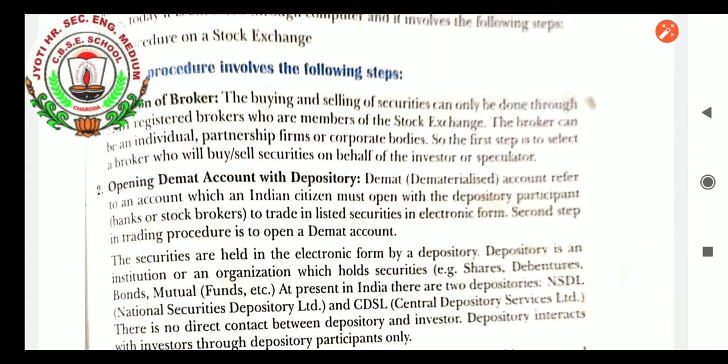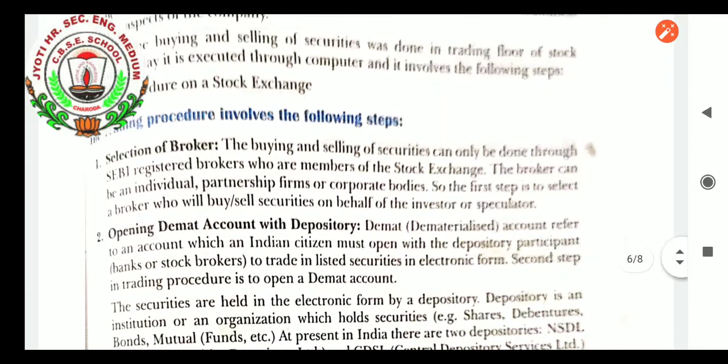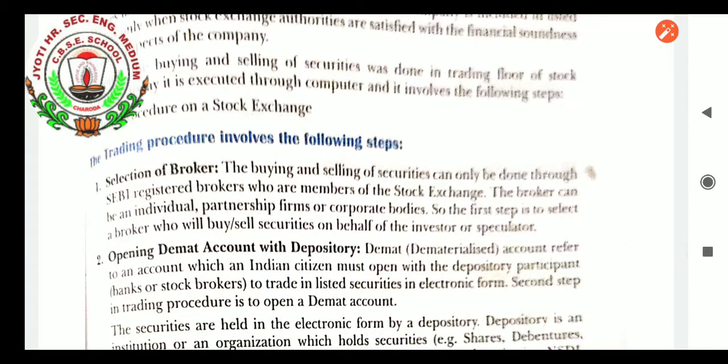Opening a demat account with a depository. As we learned, the trading procedure starts with the demat account with the depository. Demat is an online account. It is opened with the depository, which acts as an intermediary between the investor and the companies who want to issue the shares. Between them, one depository is there, which is generally a bank. So the demat account is opened through the depository.